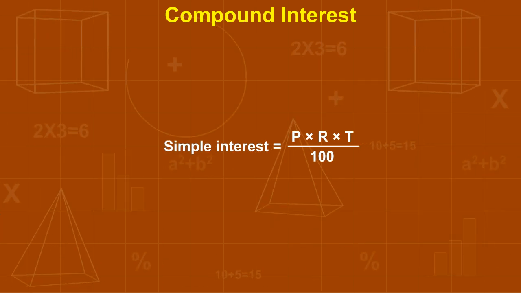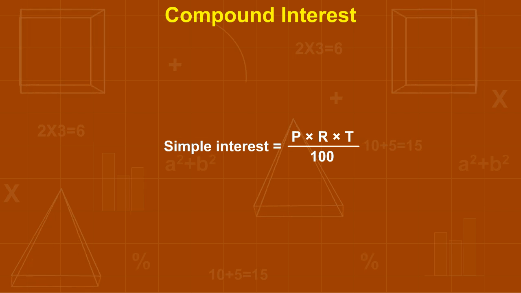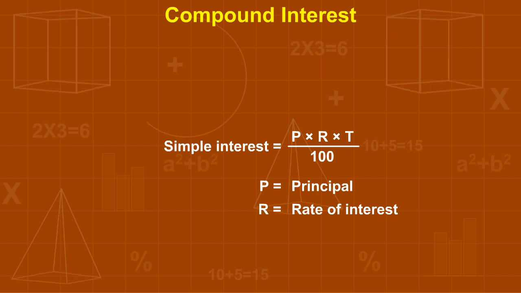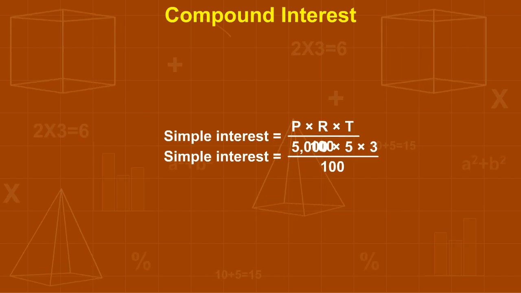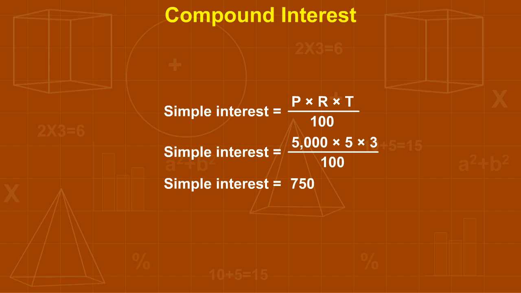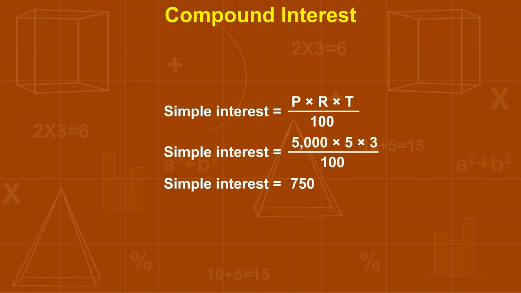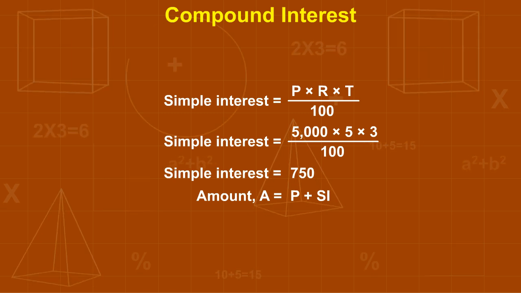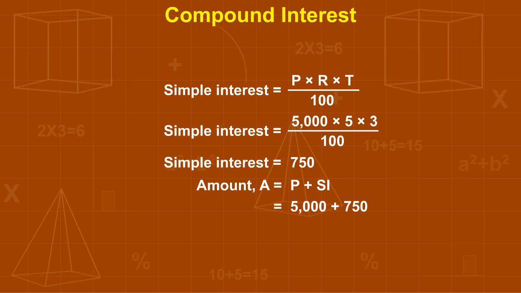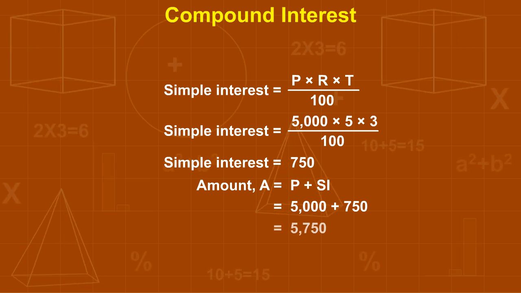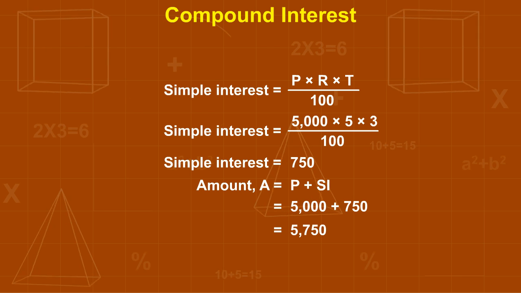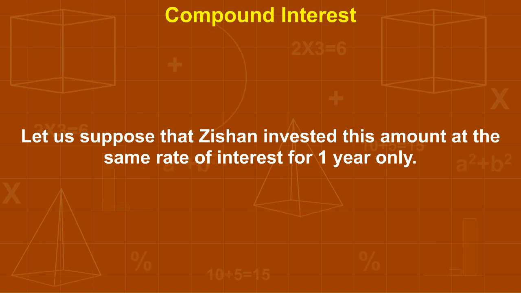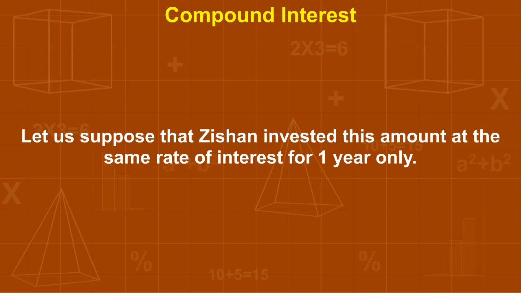We know that simple interest is equal to PRT upon 100, where P is principal, R is rate of interest, and T is time period. On putting the values, simple interest is equal to 750 rupees. Also, amount A is equal to principal plus simple interest is equal to 5,000 plus 750 is equal to rupees 5,750.